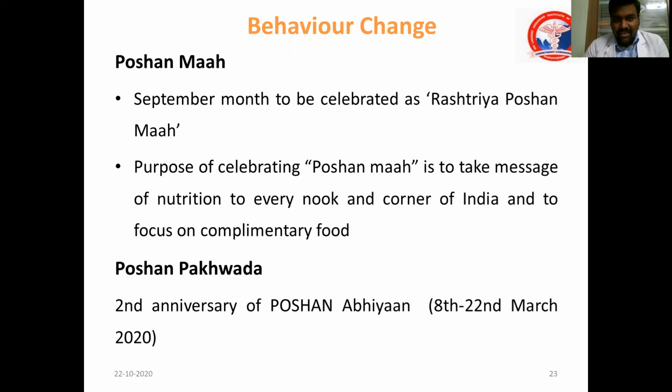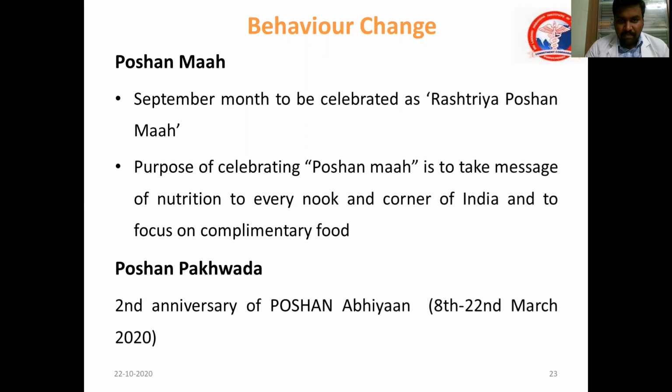Behavior change is important. Though many nutrition programs have been implemented at the ground level for many years, the success rate is low, because stunting is 38.4%, and stunting indicates a chronic malnutrition status. So behavior change is also important. For this, Poshan Maah and Poshan Pakhwada are celebrated.